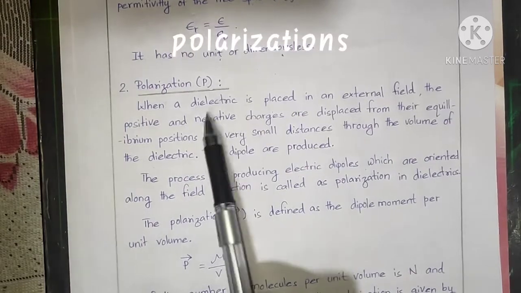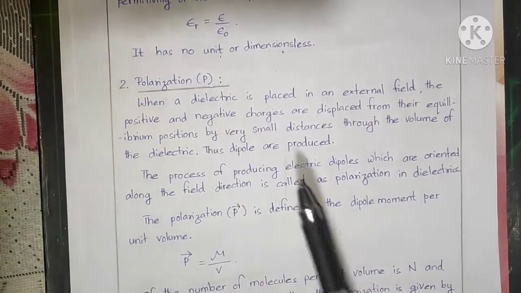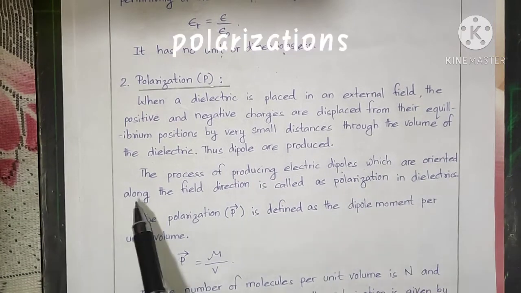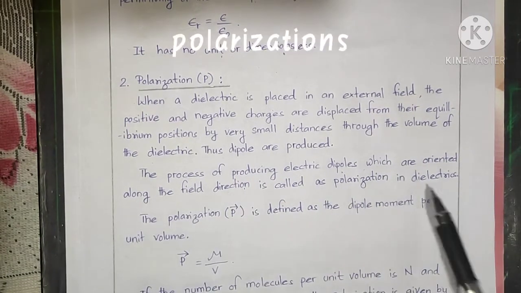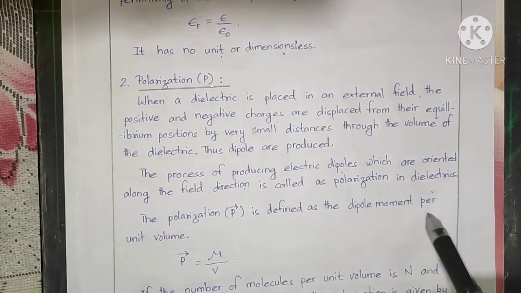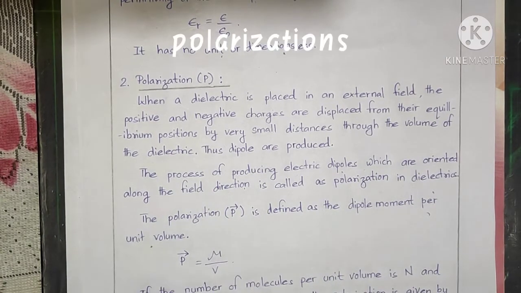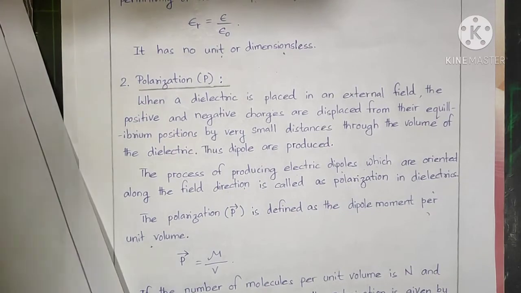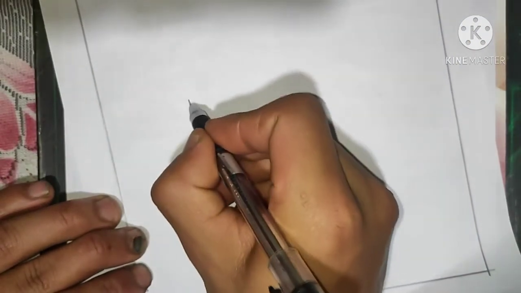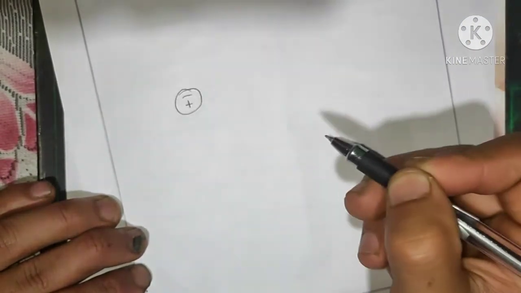Secondly, we use polarization. Polarization is the process of producing electric dipoles which are oriented along the field direction, or in vector terms it can also be defined as the dipole moment per unit volume. Let's take a non-polar molecule which has positive and negative charges.